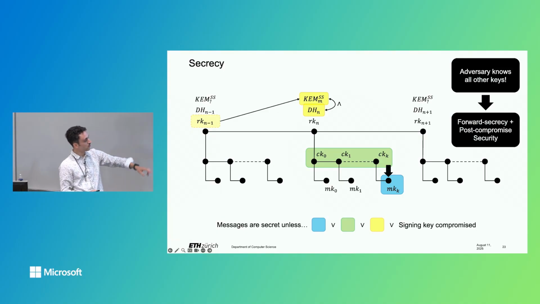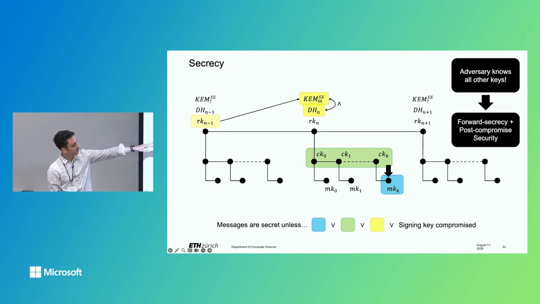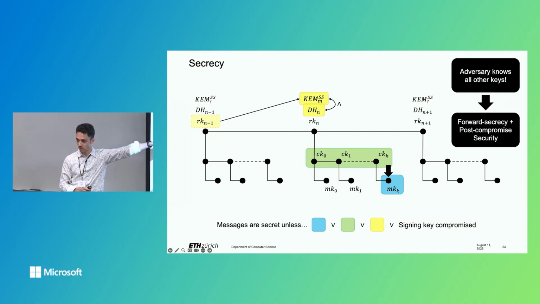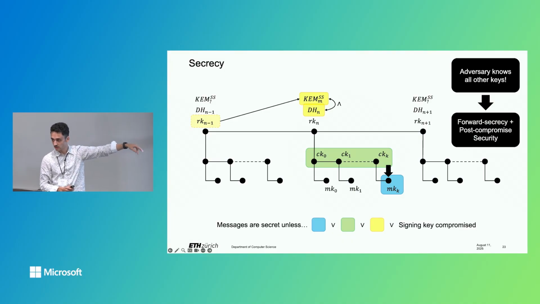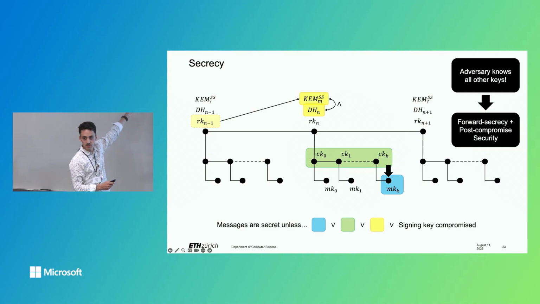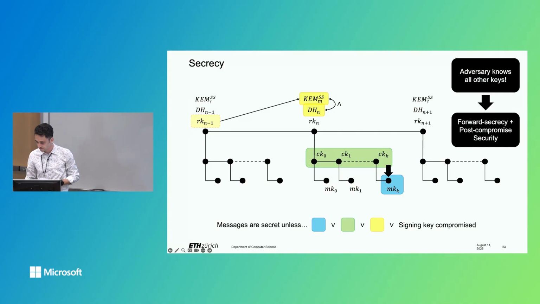With respect to the message sent at the message encryption key MK here, we provide forward secrecy to all the keys that will be revealed in the future to the adversary. The adversary knows all those keys, yet they cannot learn the message in question. And we have already recovered from the compromise of all the key material in the past. The adversary is also given that, yet learning this key material does not give them any advantage in learning the message key at the arrow.